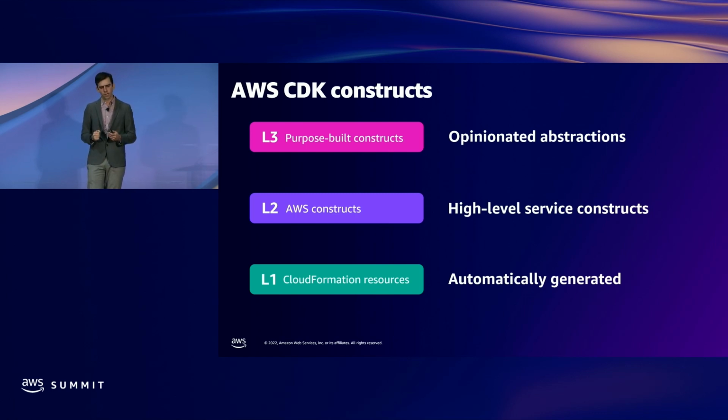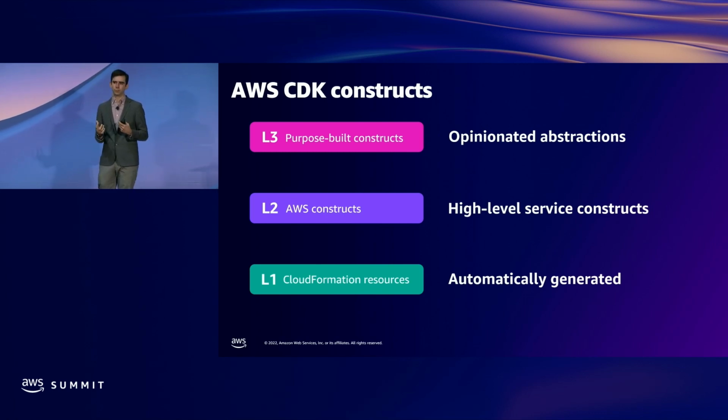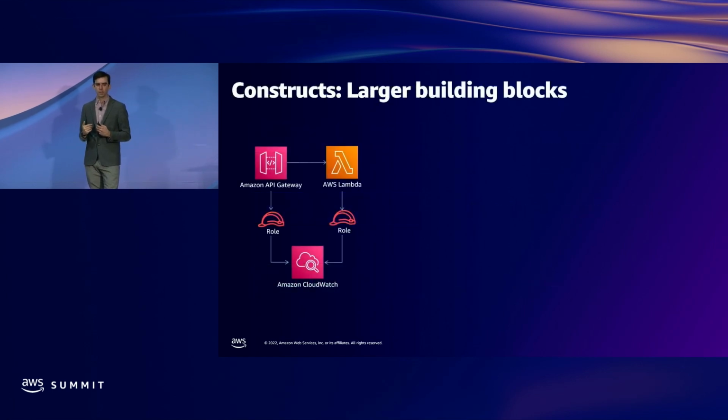The final level, the L3 constructs, are purpose-built, opinionated abstractions that are really focused on units of your application rather than specific AWS services. And I'll talk a little bit more about the benefits of these higher level constructs. The first is it's giving you larger units of abstraction to work with.